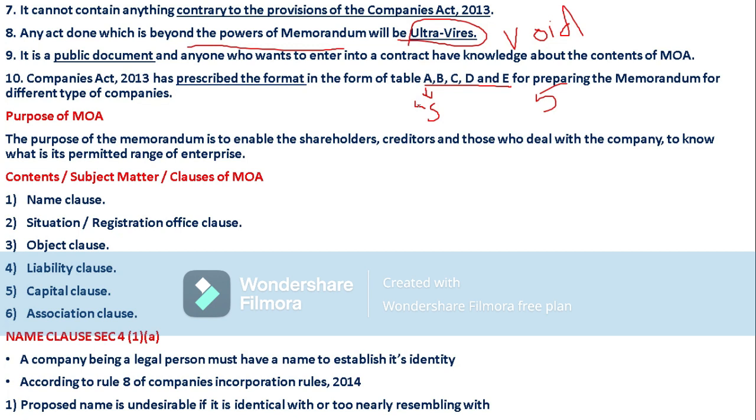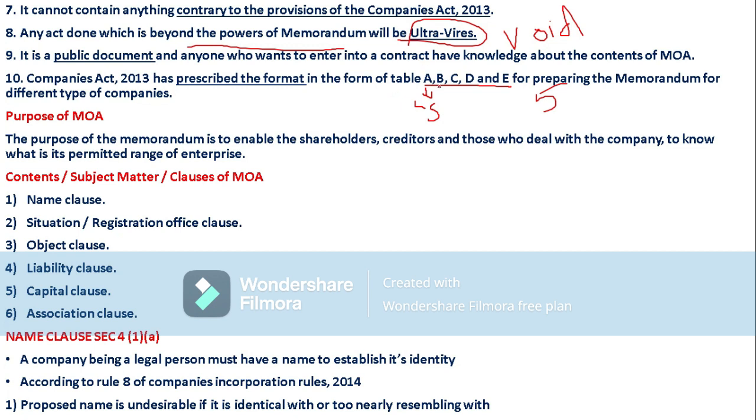So according to limited by shares, the form will be given. If it is Form B, then Form B is applicable to companies limited by guarantee. We know the liability types we studied: limited by shares, limited by guarantee.